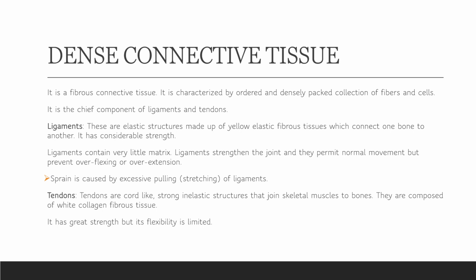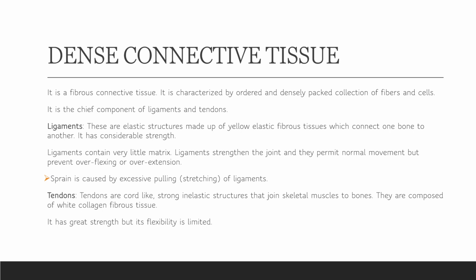Normal movement is allowed, but it does not allow overextension of the muscles or bones, okay? If it is overpulled, that condition is called a sprain. On the other hand, tendons are cord-like. Cord means a wire-like structure. They are inelastic, or you can say they have very limited flexibility.